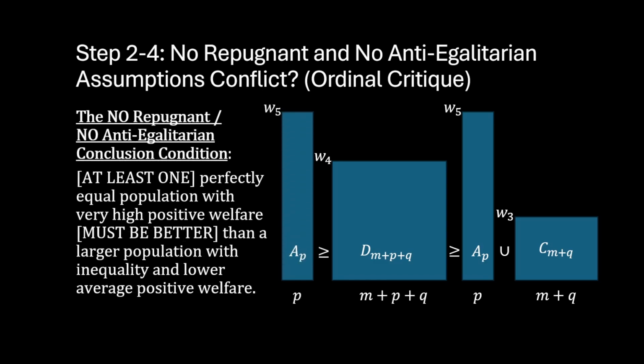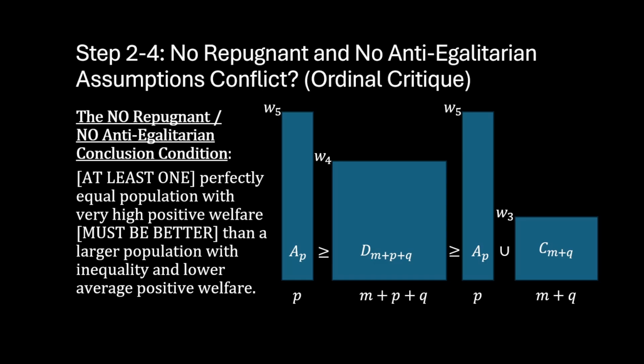Next, we can move on to step 4, which combines step 2 and 3 via the transitivity principle. So we can see that when we have the no repugnant and no anti-egalitarian conclusion condition together, we can say that at least one perfectly equal population with very high positive welfare must be better than a larger population with inequality and lower average positive welfare.